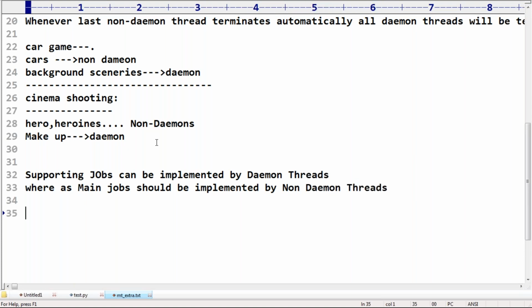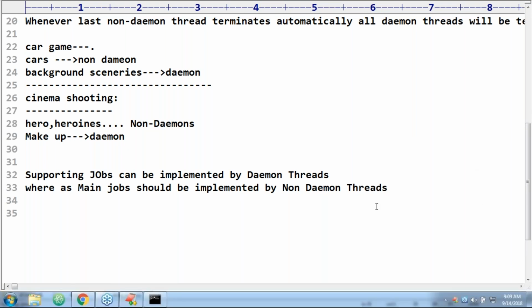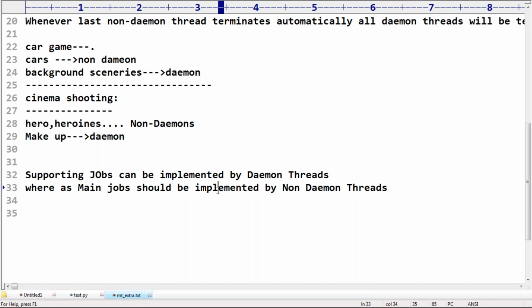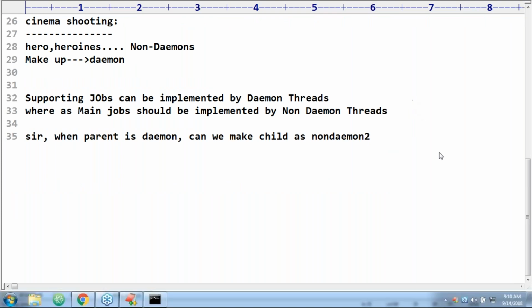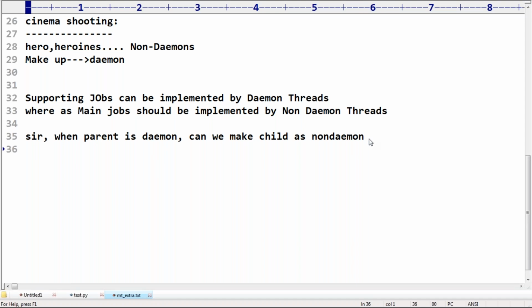This is one doubt. Next, after that, one more thing. Madhavi is asking a small doubt, sir. Can you please observe carefully? What is her doubt? Sir, when the parent is Daemon, can we make the child non-Daemon? Yes, no problem at all. Suppose a makeup person brings a heroine.